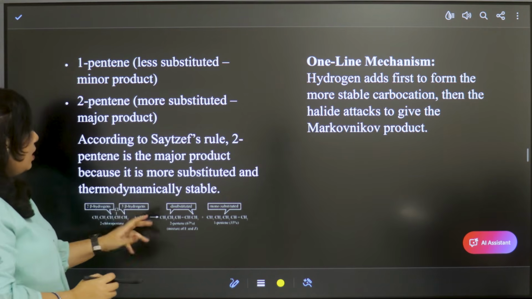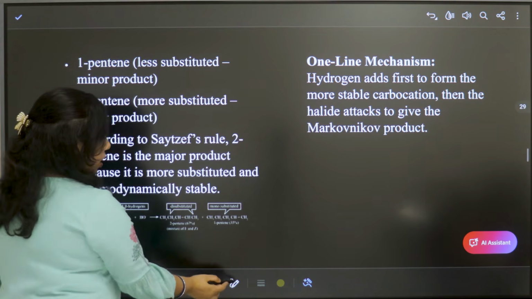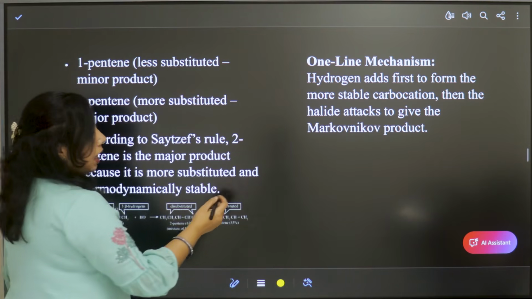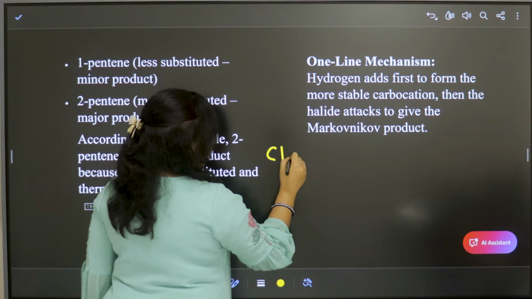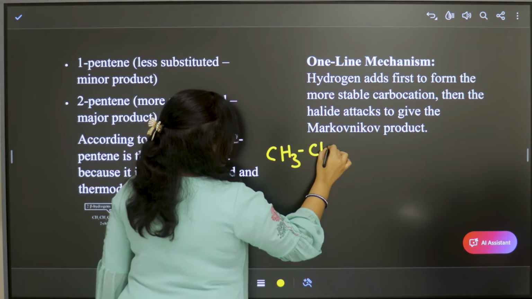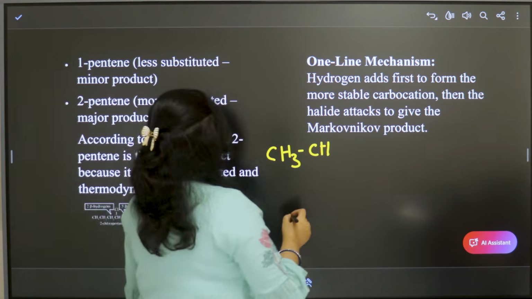Now, if you see this rule, I'll show you, because it is not visible here, I'm writing the equation, how the elimination occurs. So here we have 2-chloropentane.